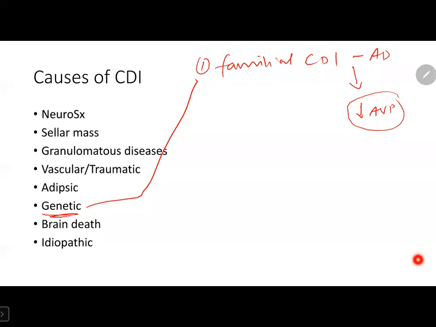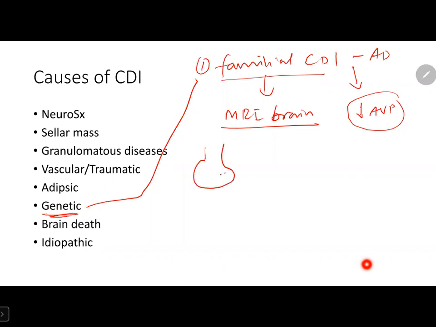So mostly it presents after birth during childhood. What we can do here is, if we are suspecting familial CDI, we can take a MRI brain. Normally, the posterior pituitary shows stored vasopressin, which appears as bright spots in T1 sequence in 80% of normal subjects.